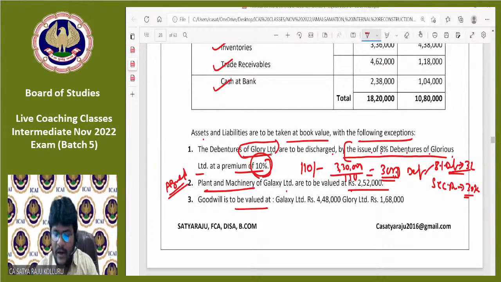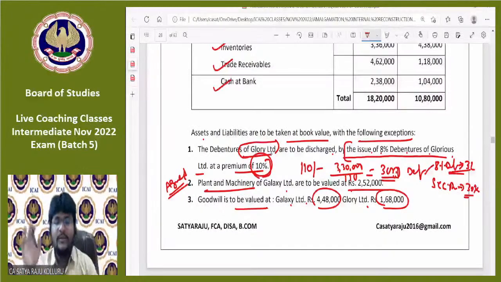Goodwill is to be valued at Galaxy Limited 4,48,000, Glory Limited 1,68,000. Sir, if the information is given like that, these assets are also acquired by whom? The purchasing company. Maybe this goodwill did not exist in the books of the selling company, but since it was clearly given, such assets are also acquired by the purchasing company. Like that, you need to think.